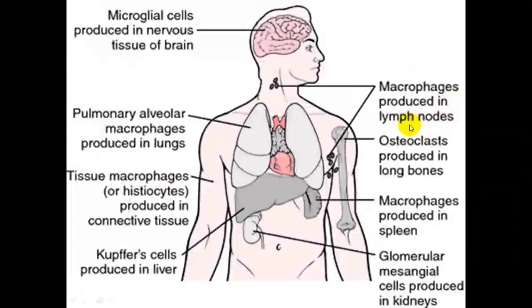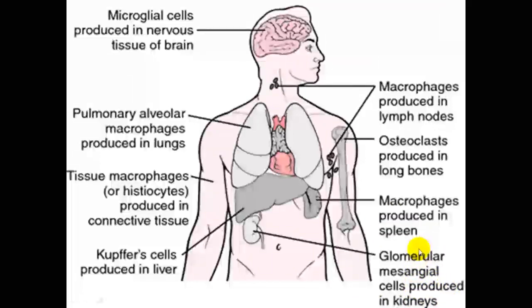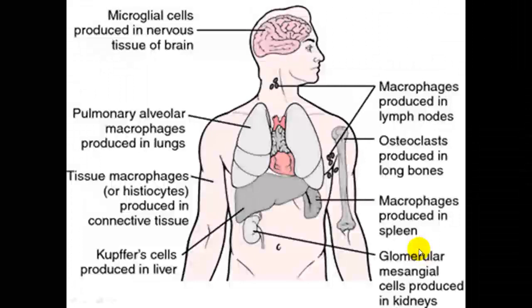We have the macrophages found in the lymph nodes. We have the osteoclasts produced in the long bones, but also the macrophages found within the spleen. You see here how this is like a reticular endothelial cell system. We also have the glomerular mesangial cells in the kidney. So you see this is like a reticular endothelial system, but it also has the monocyte macrophage system. They are almost synonymous, almost alike.